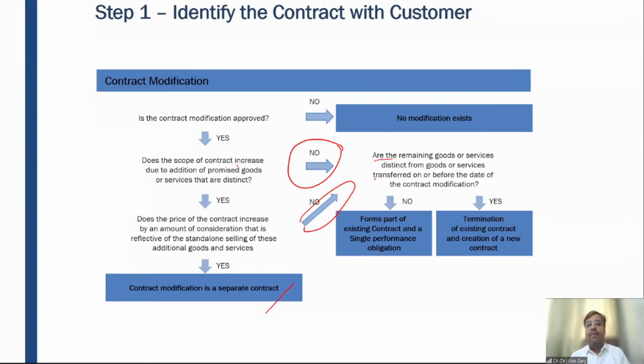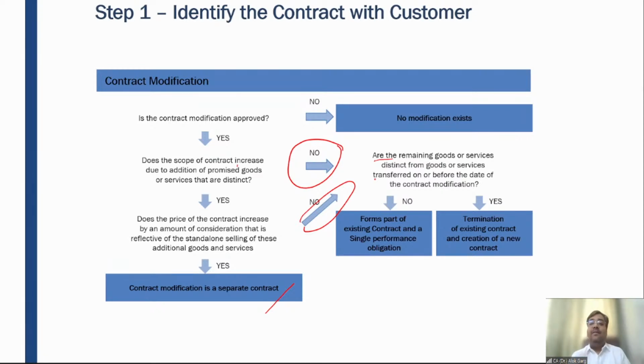So friends, initially the company has given an order for 100 mobile phones. Subsequently, the company has given an order of 50 mobile phones, right? And these 50 mobile phones are not at fair value, so of course it is not a separate contract.